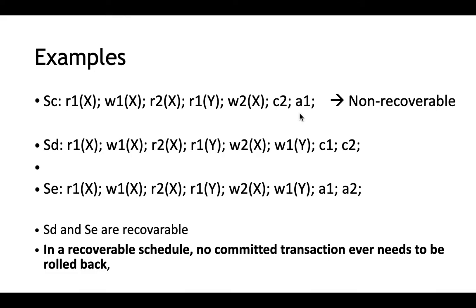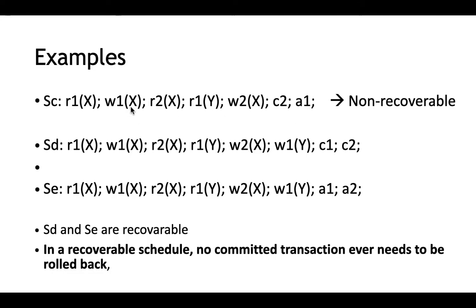Now many of you may have a doubt: if the first transaction is aborted, why should we also abort the second transaction? It's because this second transaction has read X that was already updated or written by the first transaction. So it is reading an updated value from the first transaction, and if later on the first transaction gets aborted, all this update becomes invalid.